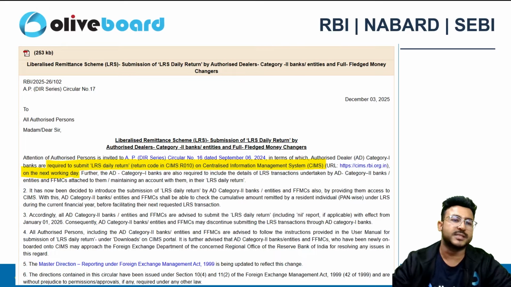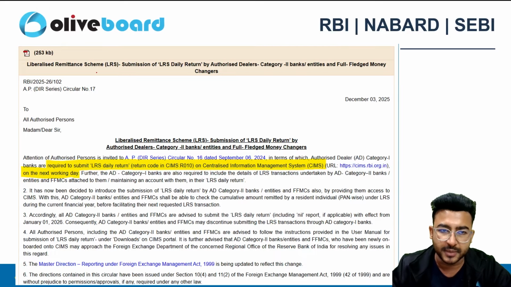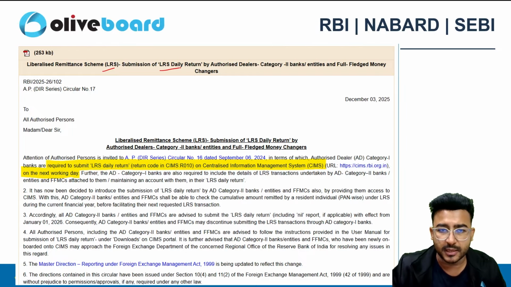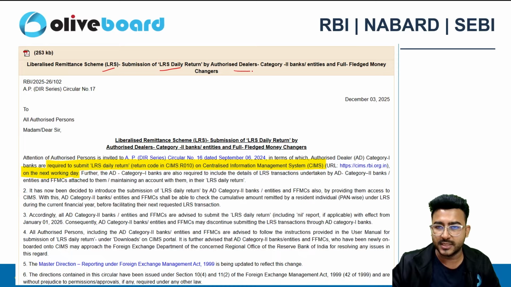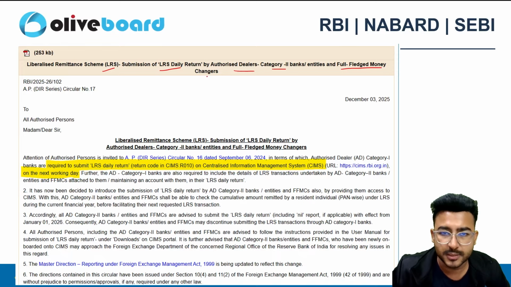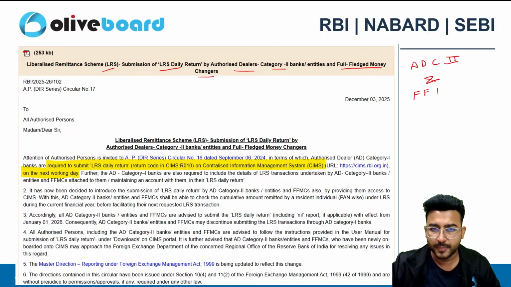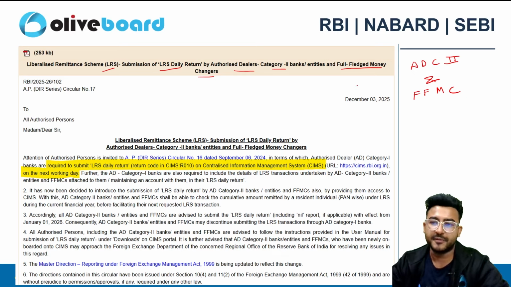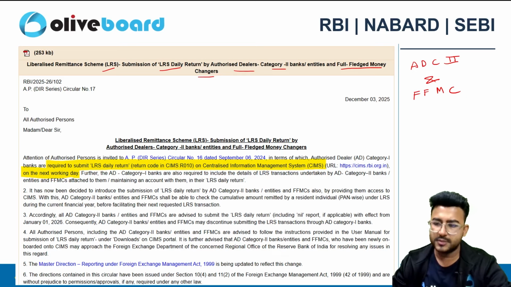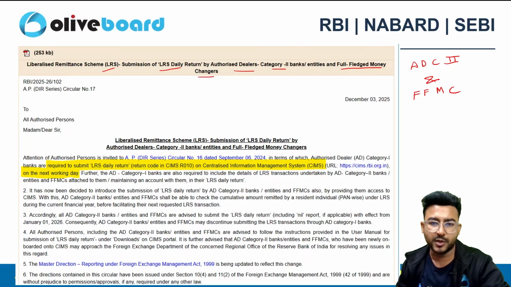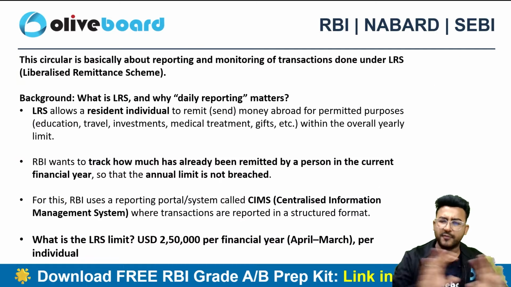The very first thing is related to the Liberalized Remittance Scheme, the LRS scheme. This is related to the submission of the LRS daily return by the Authorized Dealer Category 2 banks and the entities that are full-fledged money changers. So this is the AD Category 2 and FFMC. First we are going to discuss the background of this particular news, and then we are going to discuss this circular, a very simple one.